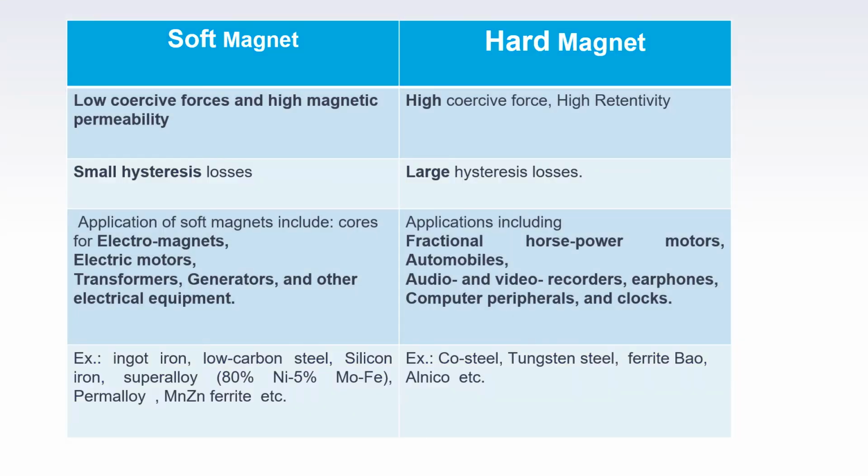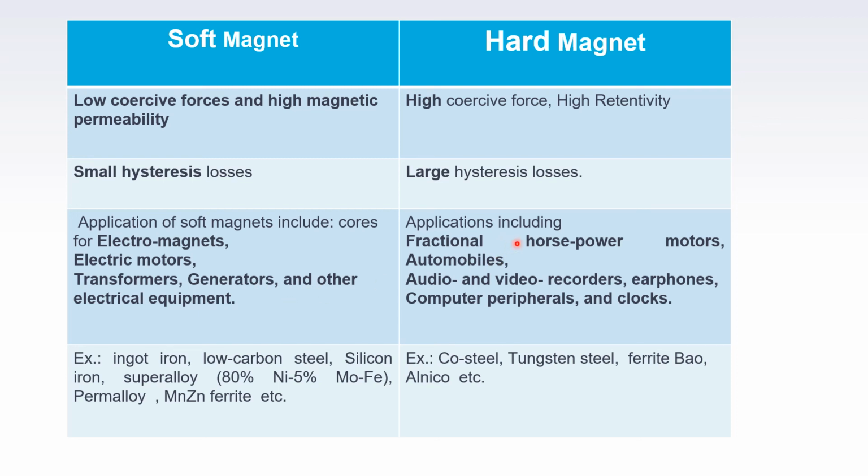What is the difference between a soft magnet and a hard magnet? A soft magnet has low coercive force and high magnetic permeability, whereas a hard magnet has high coercive force and high retentivity. A soft magnet shows smaller hysteresis loss because its loop is narrower, and a hard magnet shows large hysteresis loss. Applications of soft magnetic materials are cores for electromagnets, electric motors, transformers, generators and other electrical equipment.